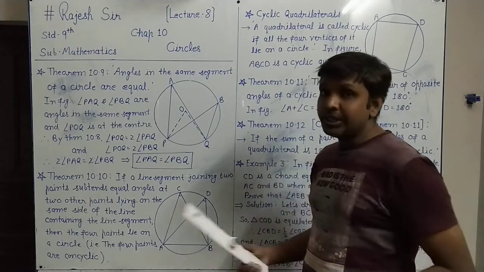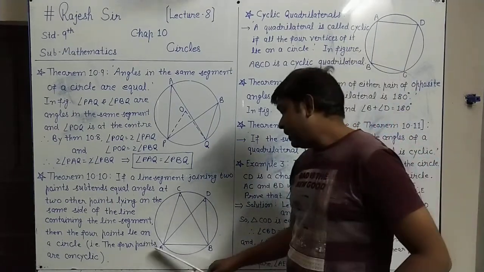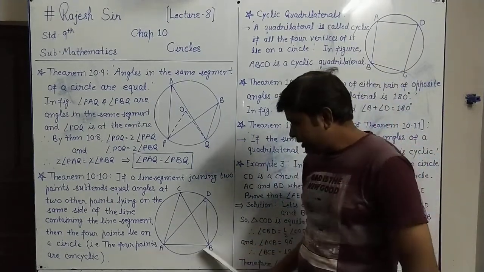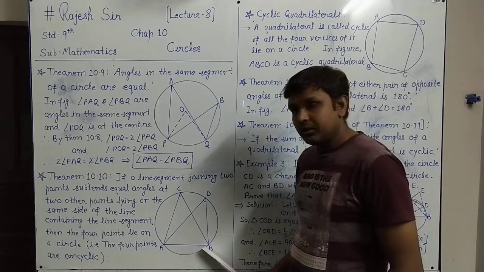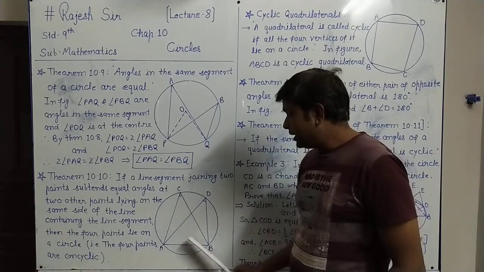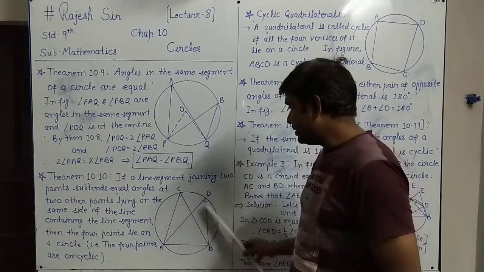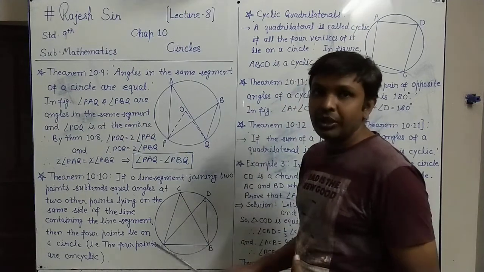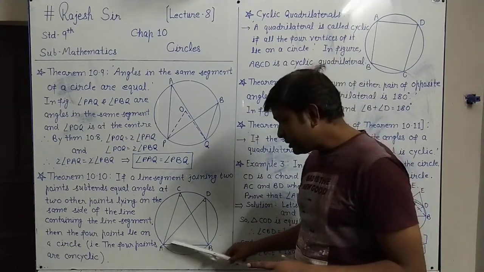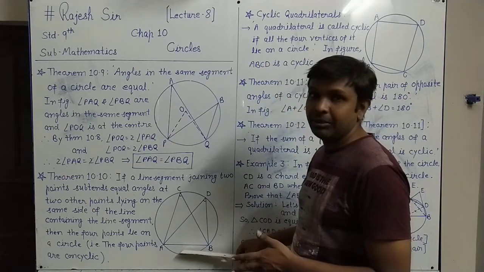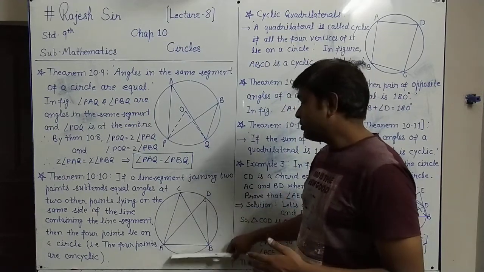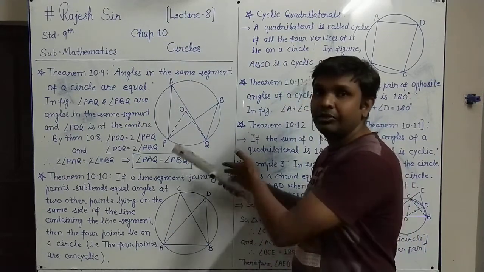What is the condition, once again you see? If the line segment joining the 2 points subtends equal angles at the 2 other points like C and D, and these 2 other points are lying on the same side of the given line segment containing line, it means we have to take both the points on the same side of AB.